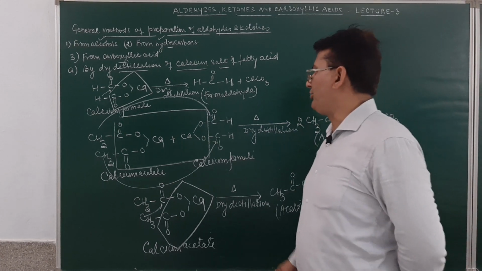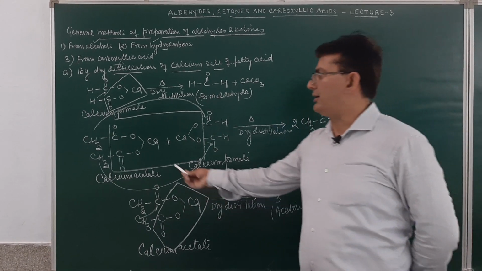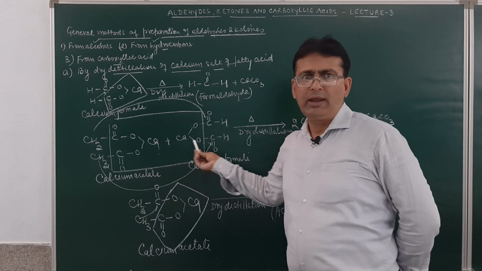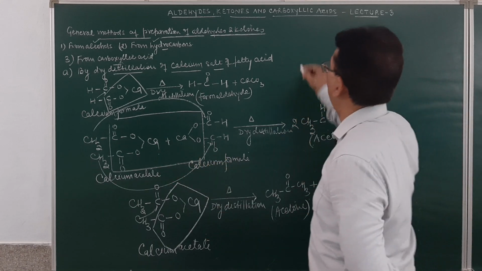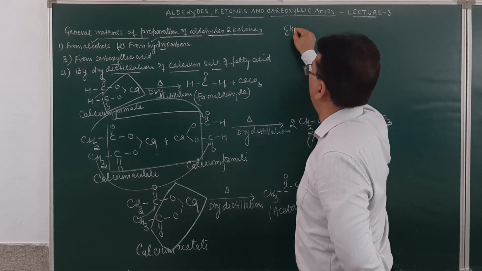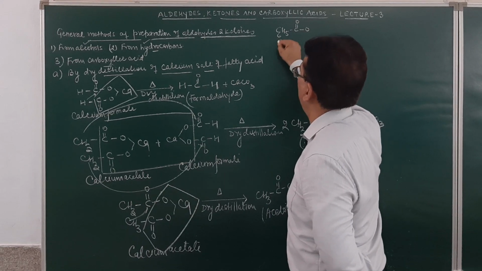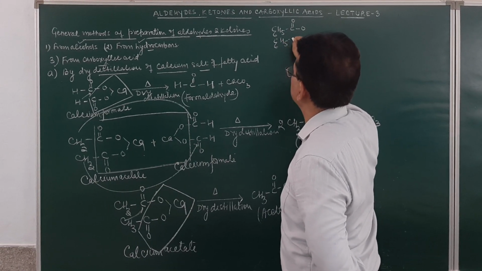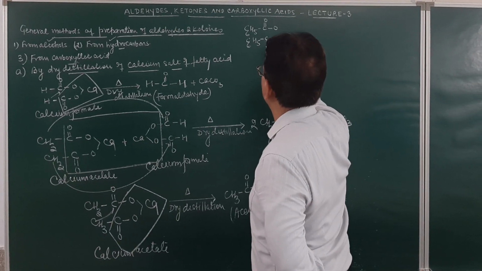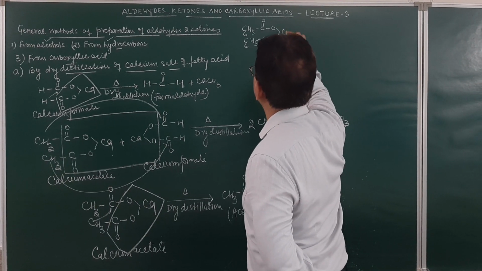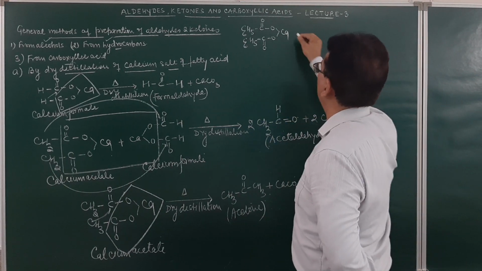Now, if you want to prepare benzaldehyde, what will we do? We will take calcium benzoate and calcium formate. It will result in the formation of benzaldehyde. How? If you take a mixture of calcium benzoate, this is calcium benzoate, and calcium formate is taken.